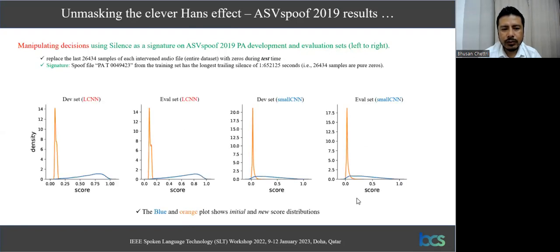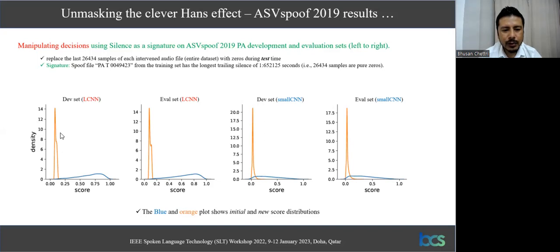Now, the next thing we want to do is see if we are able to use this silence duration as a signature in manipulating model decisions. So we take the spoof file from the training set that has the longest silence duration of 1.65 seconds. That is, 26434 samples are pure zeros. So now we replace this number of samples of each audio file, on the entire data set, with 0. We just replace them with 0 during test time.